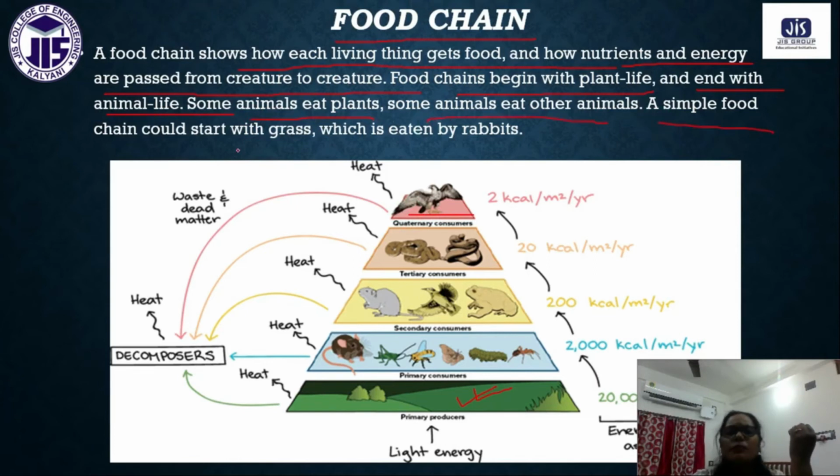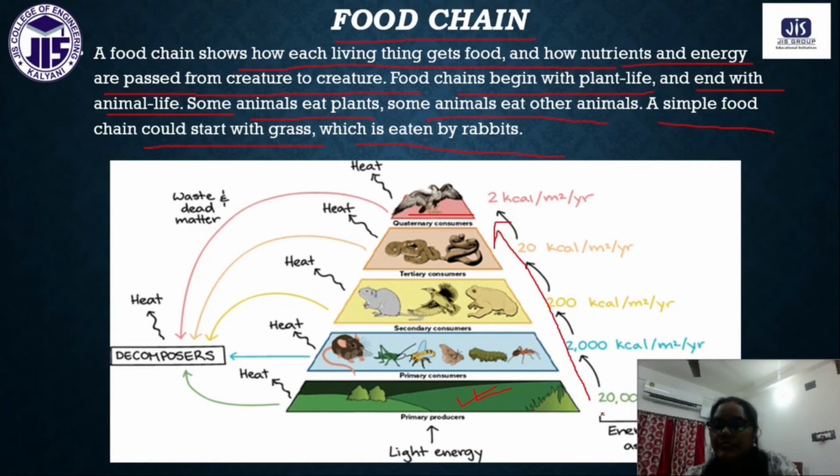So you can see that some animals eat plants, some animals eat other animals. A simple food chain could start with grass, which is eaten by rabbits. Very simple food chain. We can see that it starts from the grass, that is the producer. The primary consumer is the rabbit, and so on.